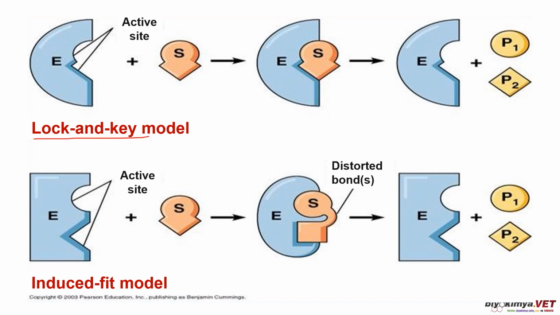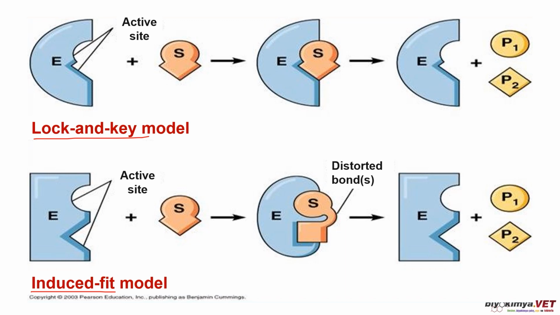It is easy to understand here. In the lock and key model, there is a template which is completely complementary with the substrate. In other words, we can say there is a ready-to-use active site in the lock and key model. But in the induced fit model, it is different. As you see, it is not complementary with the substrate.